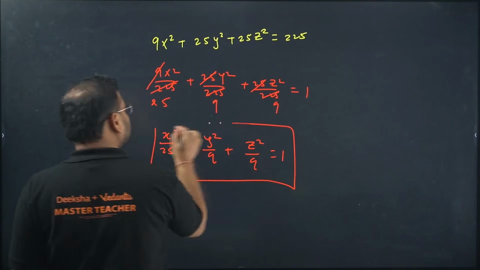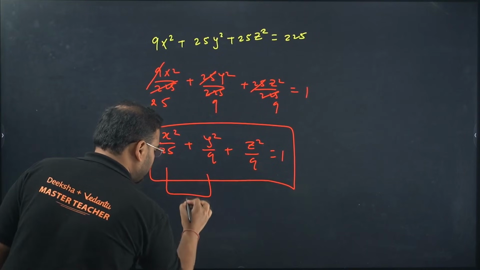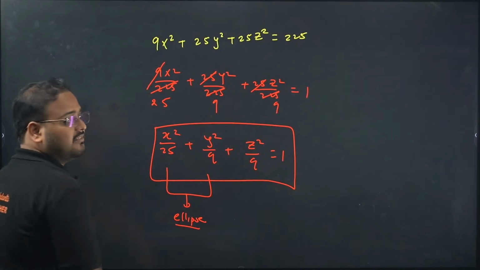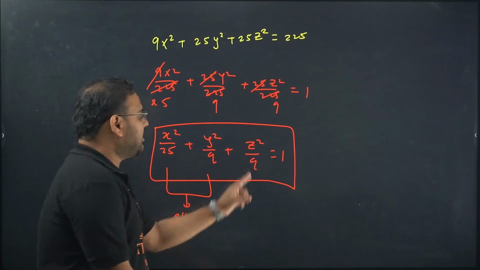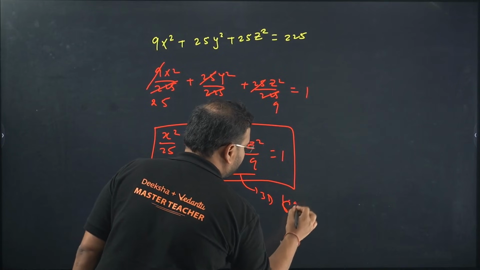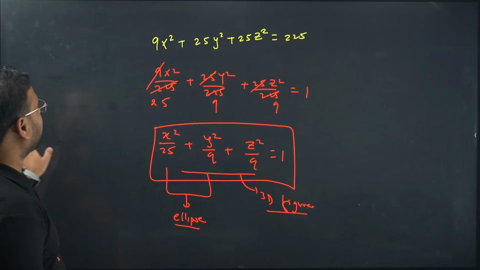Is it looking similar to what you have learnt? If it was only these two, what is it called? Ellipse. Okay, this will be what? Ellipsoid. This will be 3-dimensional. If you include all the 3, it will become a 3-dimensional figure called an ellipsoid. Ellipsoid. Okay, moving on. This is clear, guys.